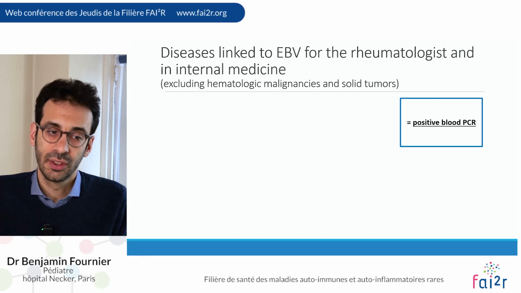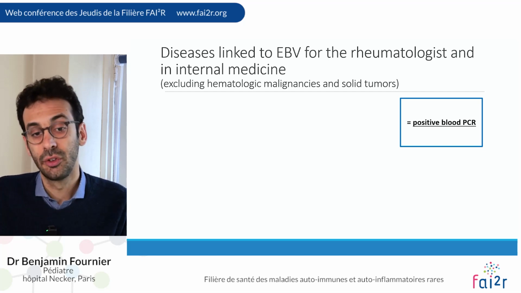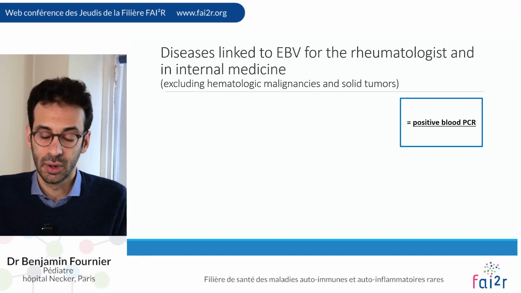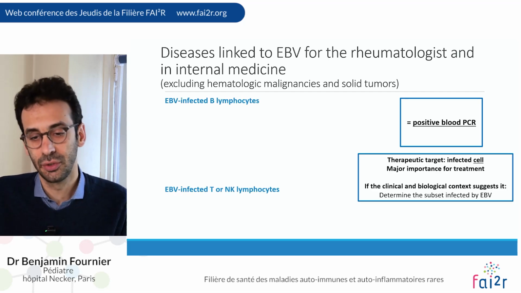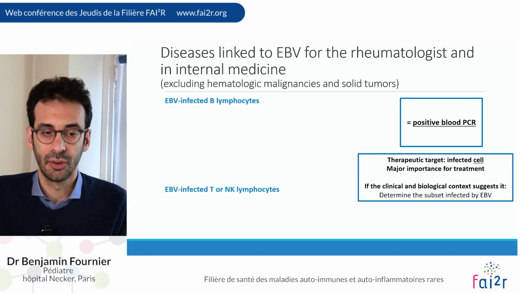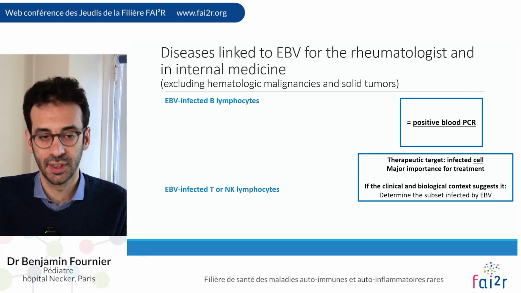So for the rheumatologist or in internal medicine, which are the diseases that may be linked to EBV? Here I will exclude the hematologic malignancies and the solid tumors. In these diseases, there will almost always be a positive blood EBV PCR, and it's still important to differentiate the cell that is infected by EBV, either a B-cell lymphocyte or a T or NK cell lymphocyte, because this is not the same pathophysiology and the treatment won't be the same.